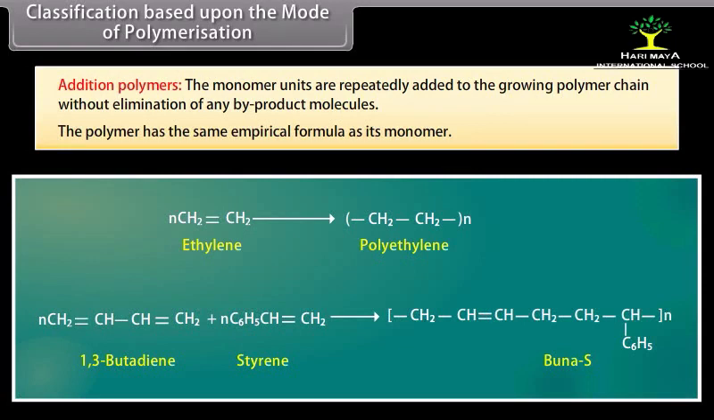The monomers are unsaturated compounds, usually derivatives of ethylene. For example, polyethylene. Addition polymers can also be obtained by addition polymerization of two different monomers. For example, Buna-S.